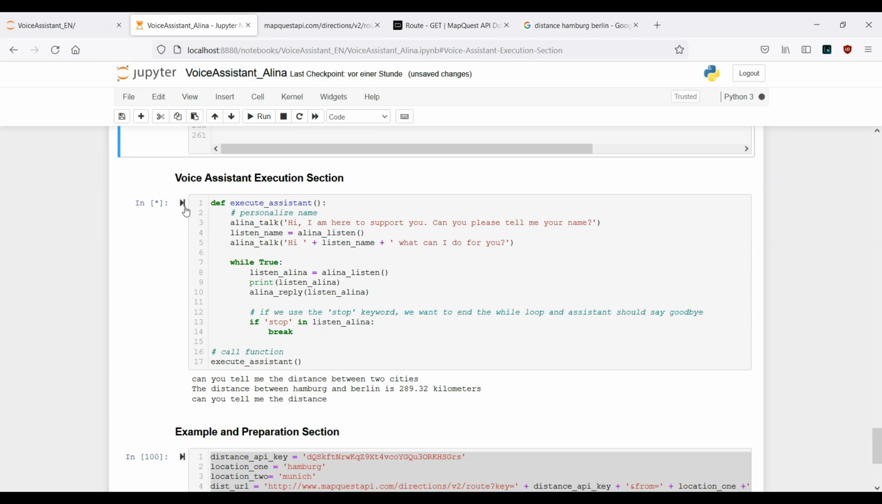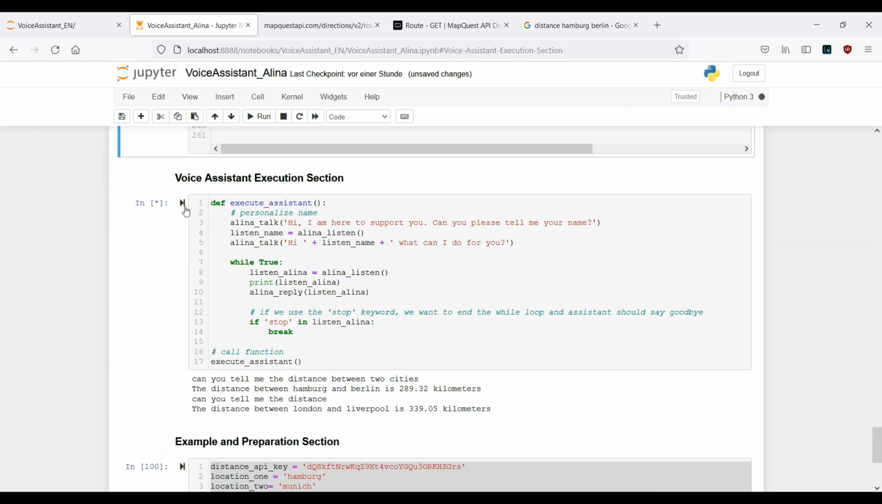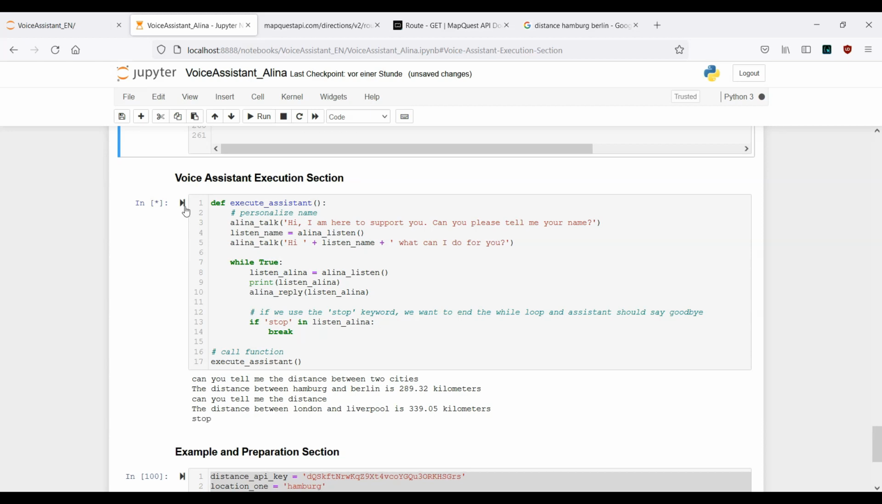Give me 1 moment, I will use my smart brain to calculate the distance for you. The distance between London and Liverpool is 339.05 kilometers. Stop. It was a pleasure to help you. I wish you a wonderful day.